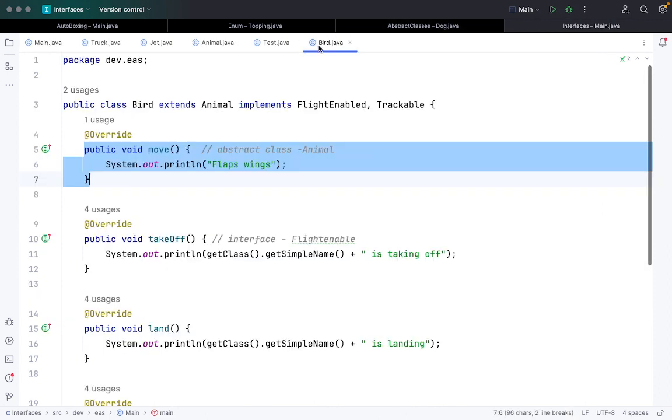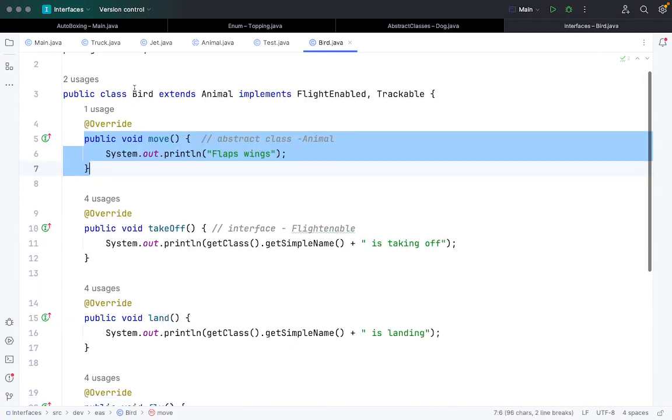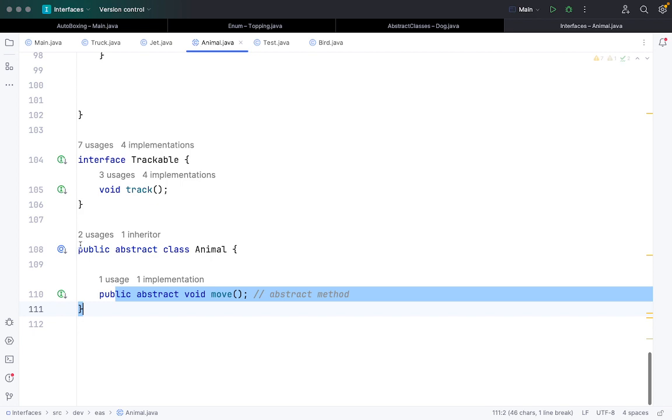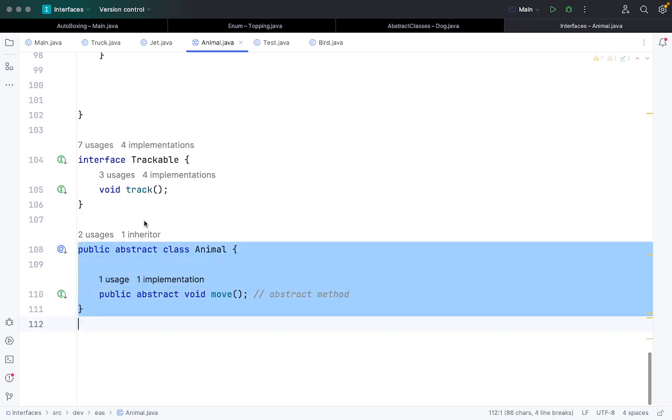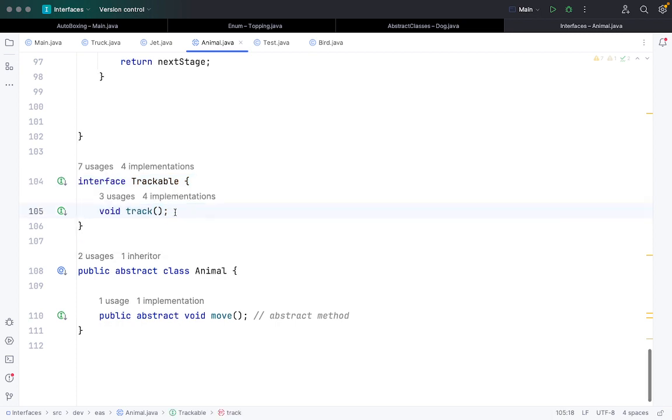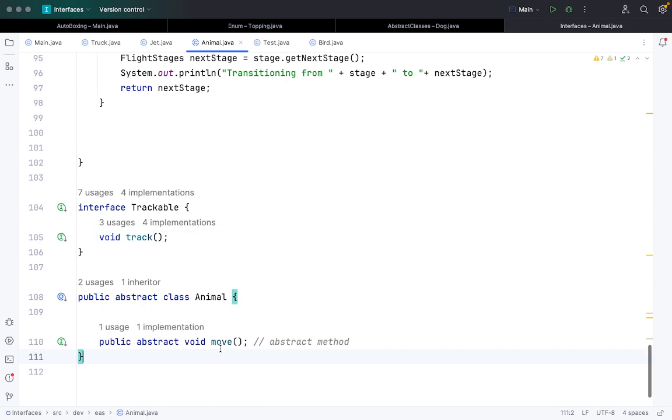Okay. So this bird output is there, right? The Bird class is there. It is extending Animal and implements FlightEnable and Trackable. These interfaces are written in Animal.java. This is how the abstract class Animal looks like. This is the interface called Trackable, where I'm just defining an abstract method called track, and in this abstract method, move.